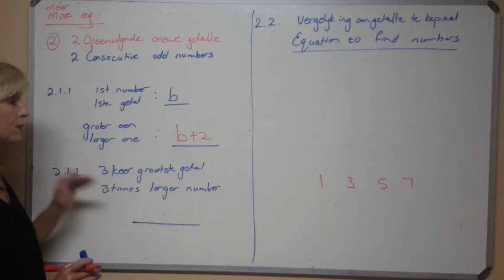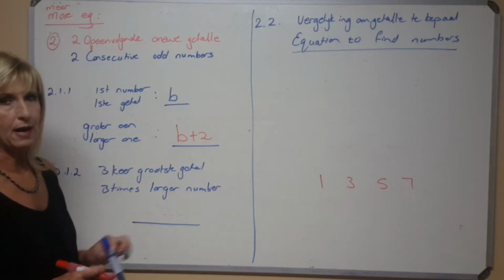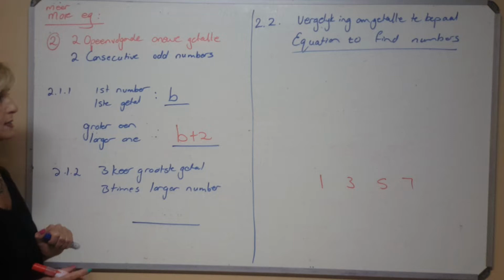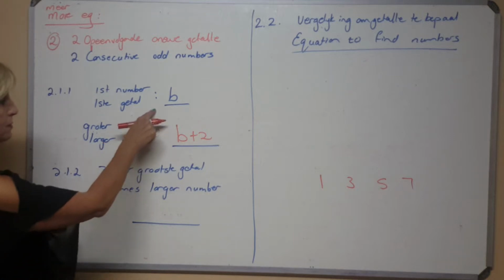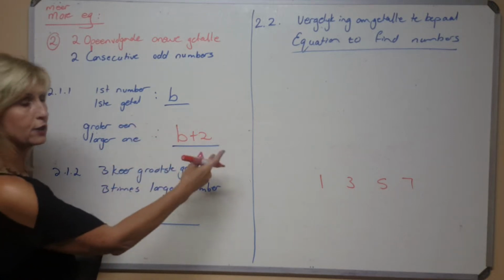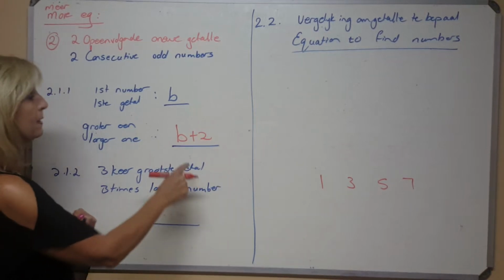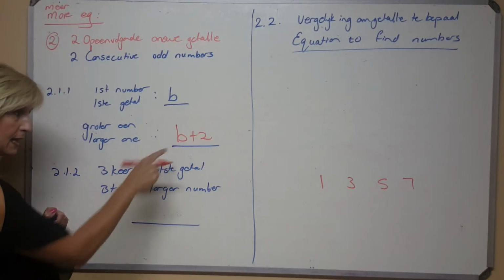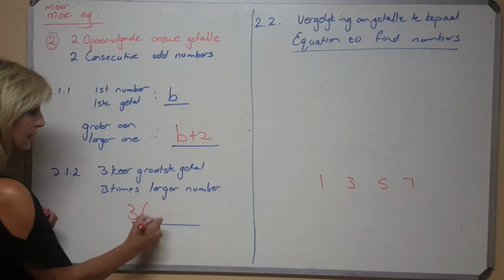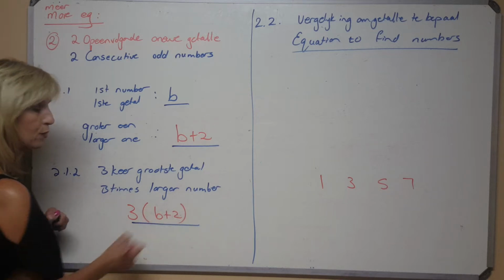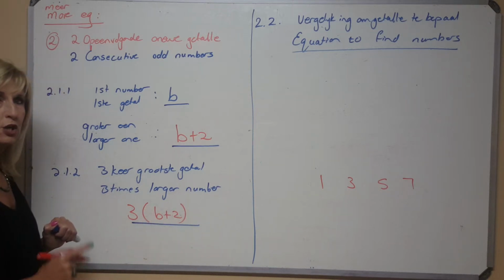Then they said, 3 times the largest number. How would I write 3 times the largest number? So the first number was B. The larger one was when I add 2 to it. And then if I get 3 times that larger number, then we now have 3 times B plus 2. 3 times B plus 2.